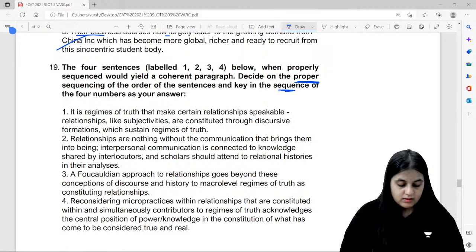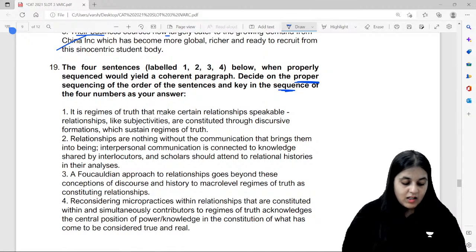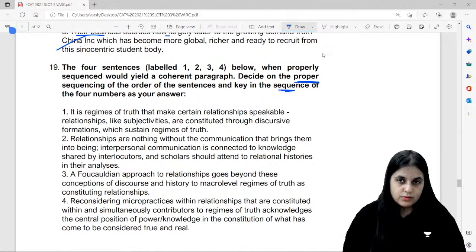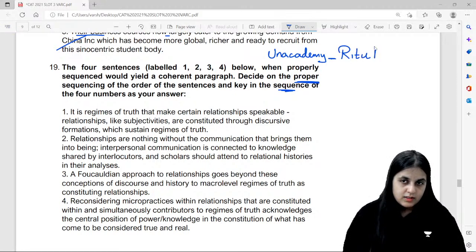Come on, everyone. Anshu, you just have to go on Unacademy, just search it in Telegram. It's a public group, so you will find it. Unacademy, Ritu, R capital, D capital, Ritu Dhudhoria.